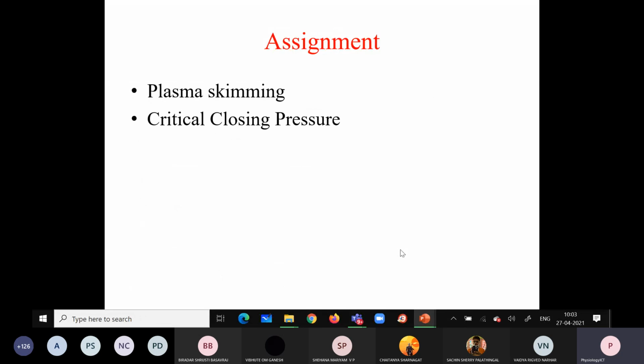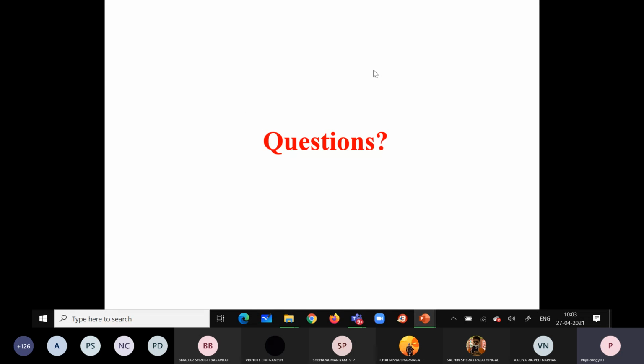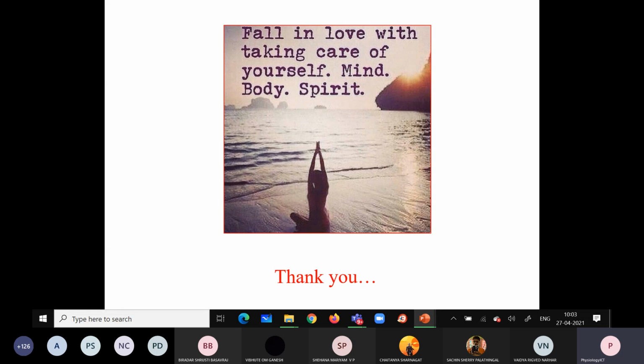Okay, and the pressure. So you have to read and write about plasma skimming. What is this plasma skimming? And what is critical closing pressure? We have studied critical velocity while we were studying the turbulent blood flow. Critical velocity we have studied, but what is critical closing pressure? You have to read and write. Plasma skimming you have to read and write. Okay. If there are no questions, we'll conclude the topic today.